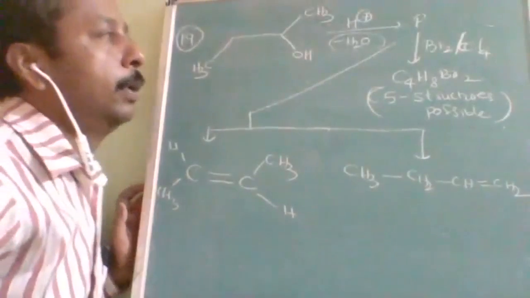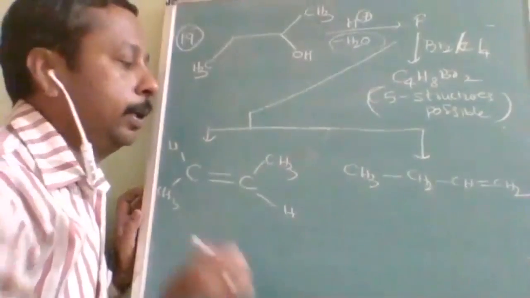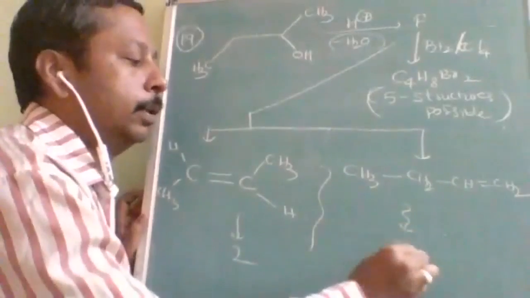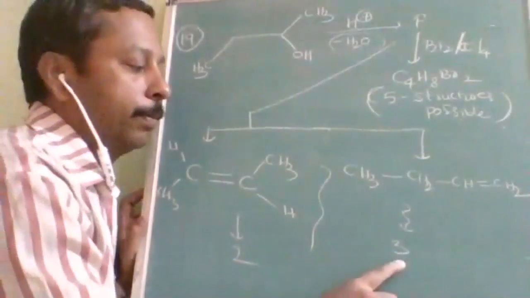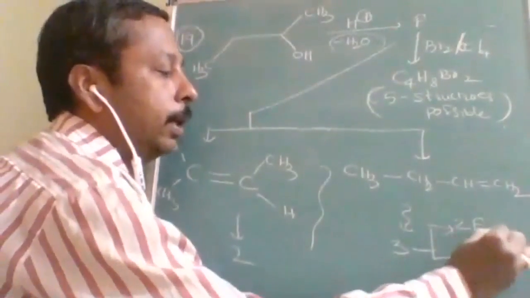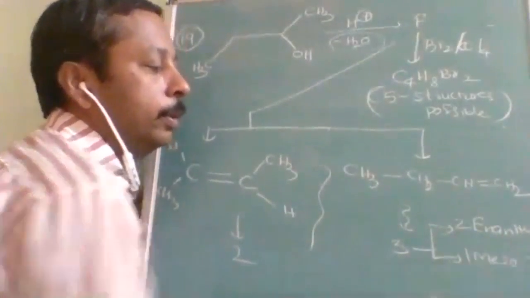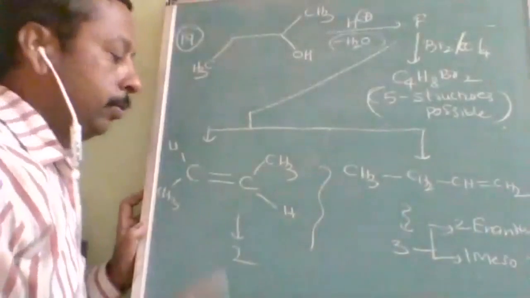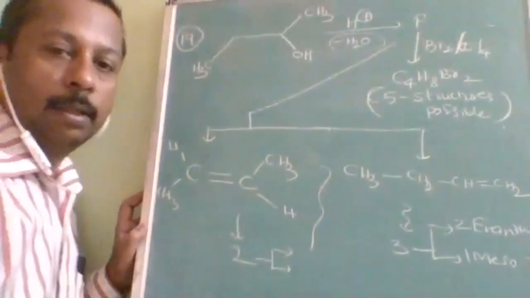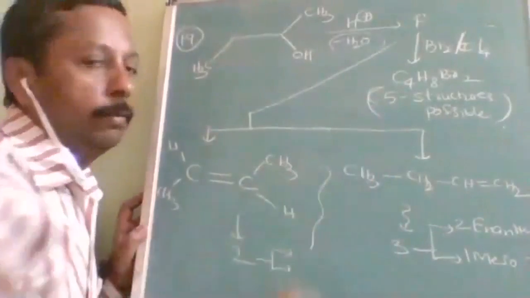And when it is substituted with bromine, this one will give you three products, and this one will give you two products. One will be a meso product, two will be enantiomers. In the other one, you will get only two enantiomers on bromination. Is it understood? So like that, this 5 came. 2 plus 3 it will be 5.